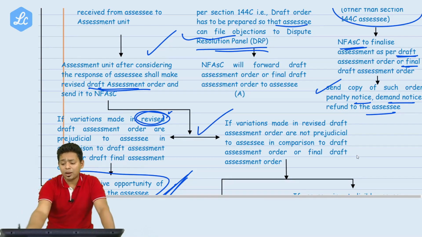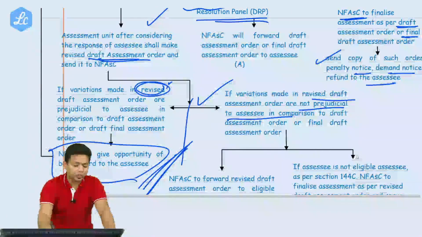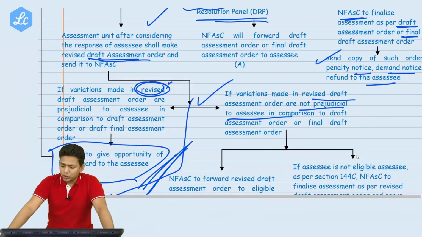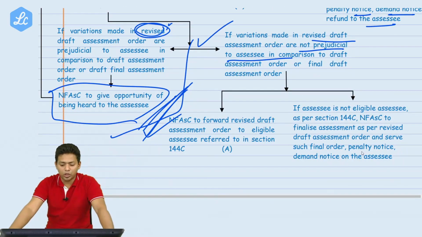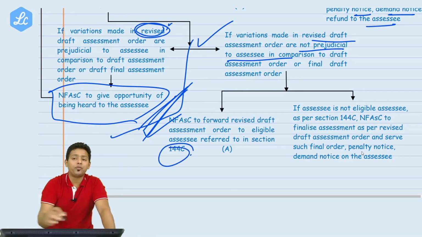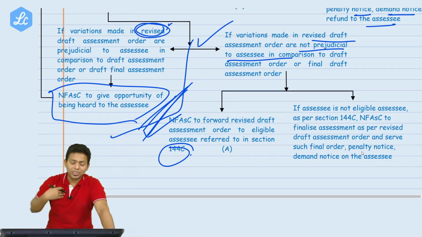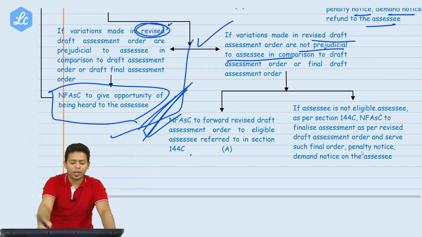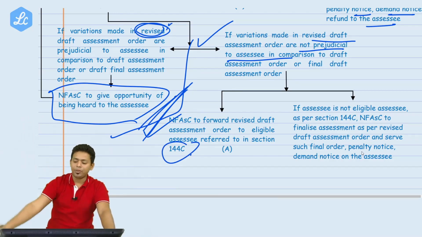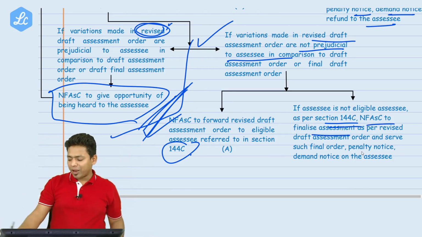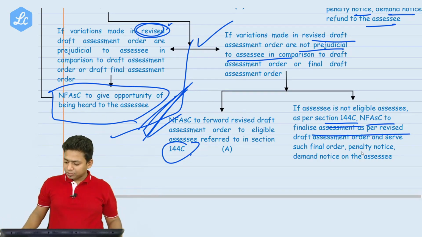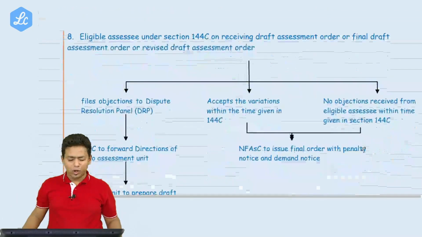NFSC will forward the draft assessment order or final assessment order to the assessee. If the variations made in a revised draft assessment order are not prejudicial to the assessee; if it is prejudicial, I told you they have to give the opportunity of being heard. If it is not prejudicial to the assessee, NFSC will forward the revised draft assessment order to the eligible assessee under 144C to check, and if the assessee is a non-resident assessee or foreign company having something to say about that order, then they can go and talk with the DRP. But if the assessee is not eligible, a normal assessee like you and me, then NFSC will finalize the assessment order and give the final notice and demand order to the assessee.